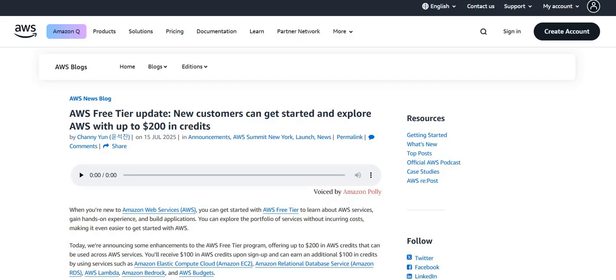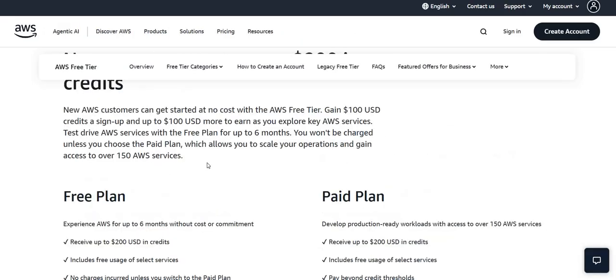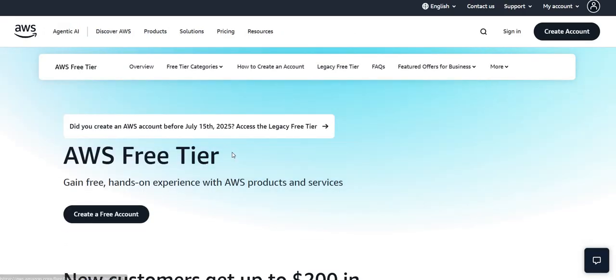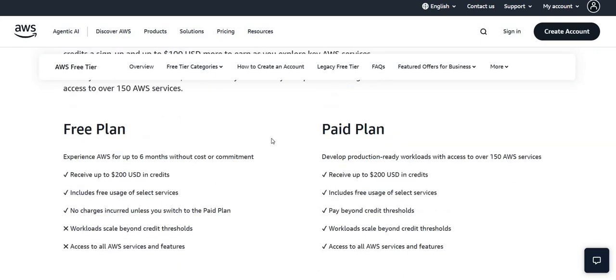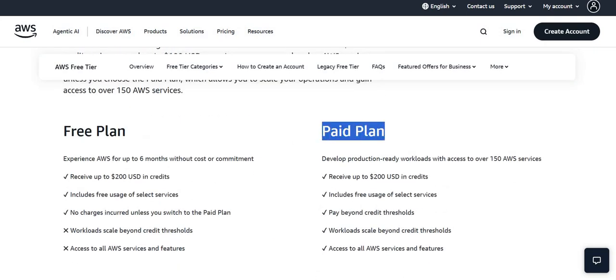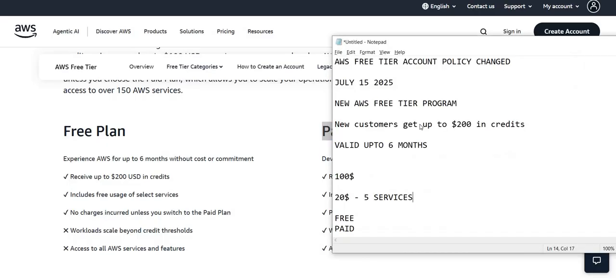I just thought that I should update you, because if you are creating a new account, don't get confused if you are not getting the free account for up to 12 months or something, because they have changed their policy. And one more thing: they are saying that at any time you can upgrade your account to a paid plan. For this also there is a thing.